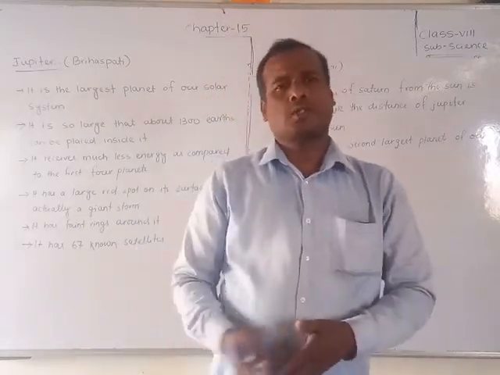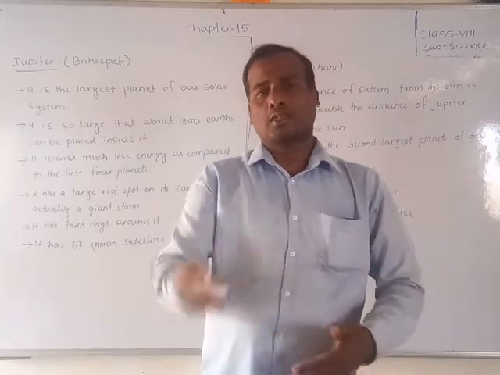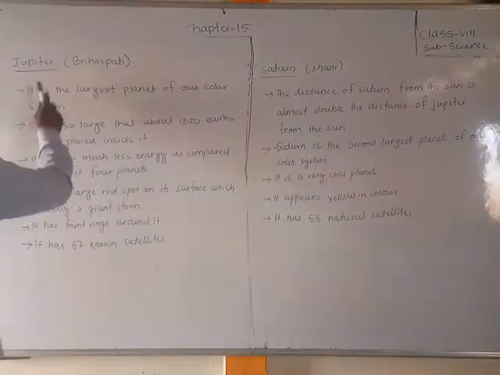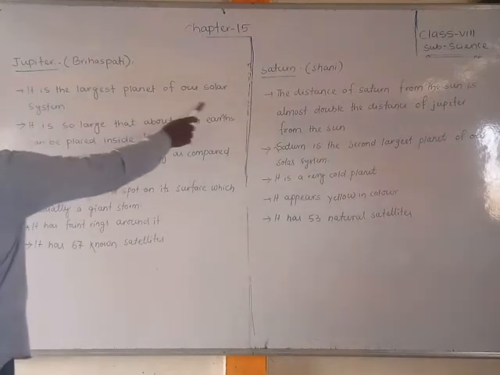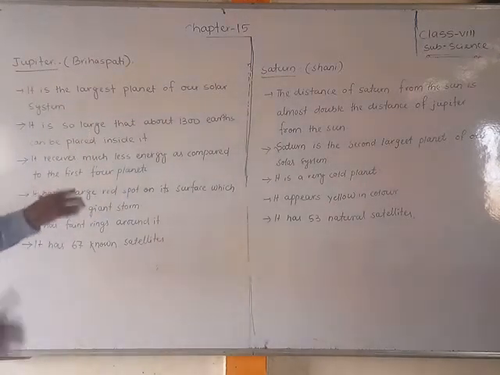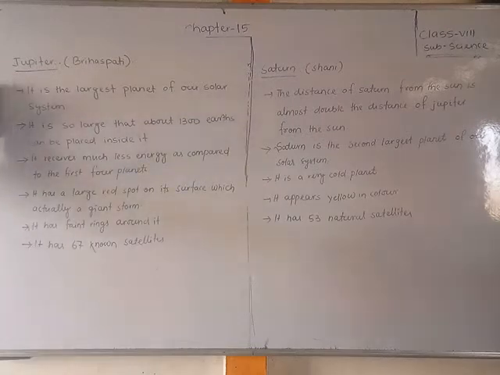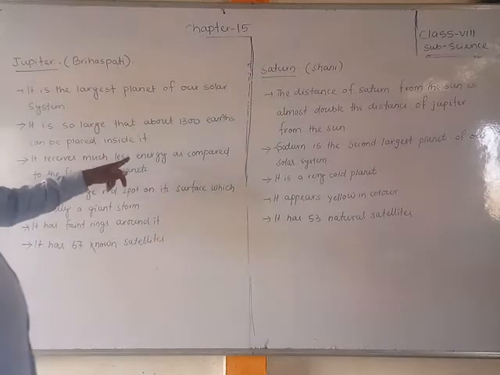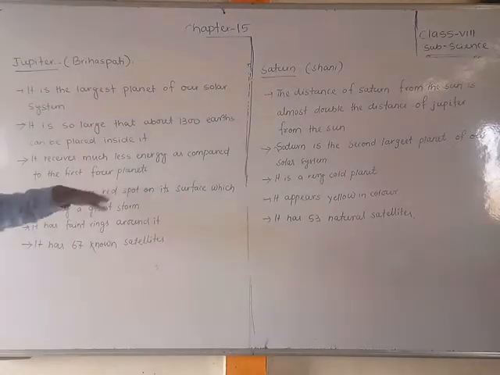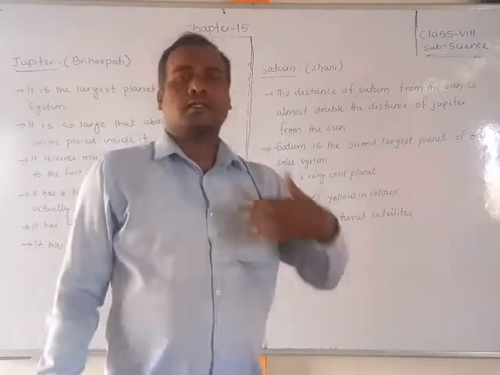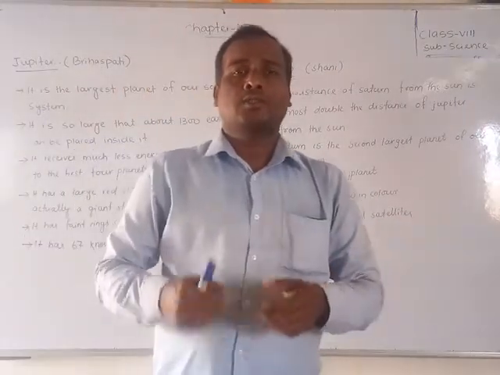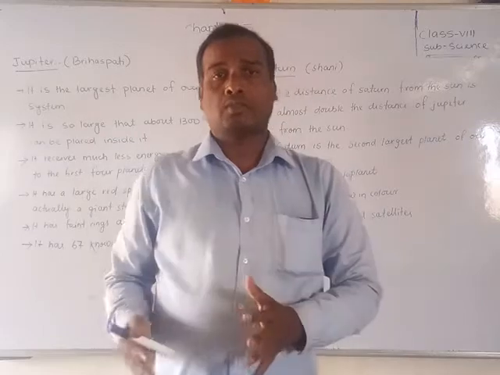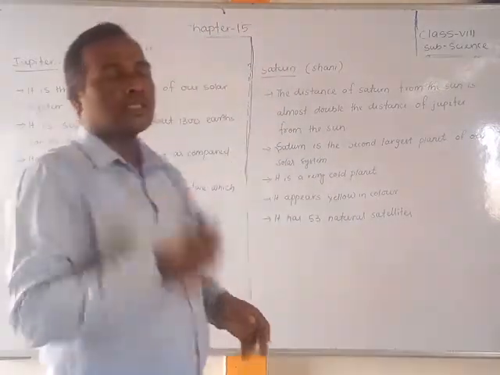First of all we discuss Jupiter, then we will discuss Saturn as usual. Okay, so see students, what is Jupiter? It is the largest planet of our solar system. Among the 8 planets, if you compare, which is the largest? Jupiter. It is so large that about 1300 Earths can be placed in it, and it gets the least energy compared to the first 4 planets. How much sunlight are the first 4 planets getting? Compared to that, Jupiter is getting very little energy, very little sunlight.